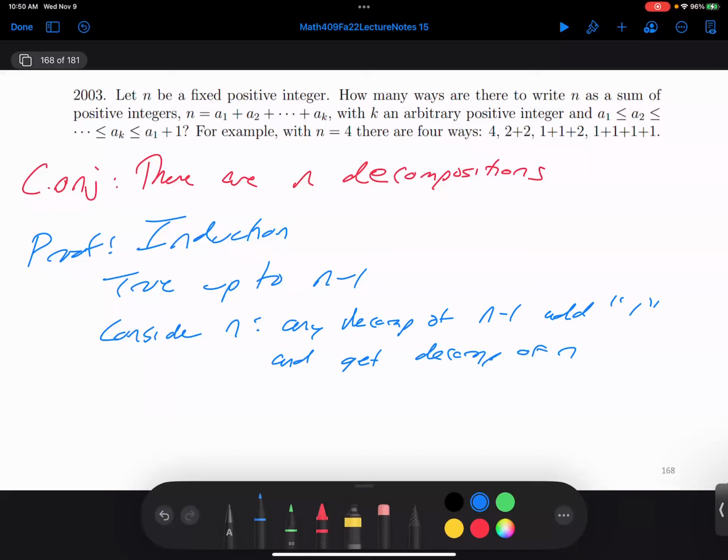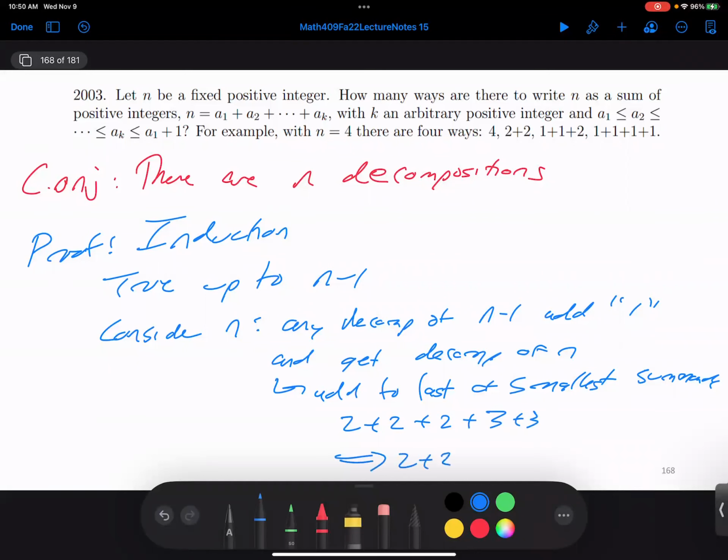It has to be added to the last of the smallest summands. So if we had 2 plus 2 plus 2 plus 3 plus 3, this then becomes 2 plus 2 plus 3 plus 3 plus 3.